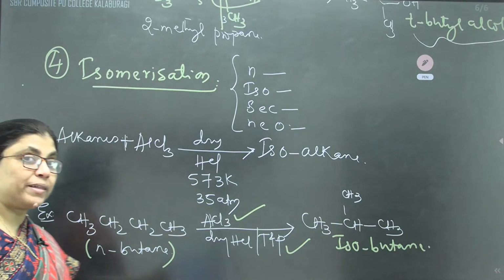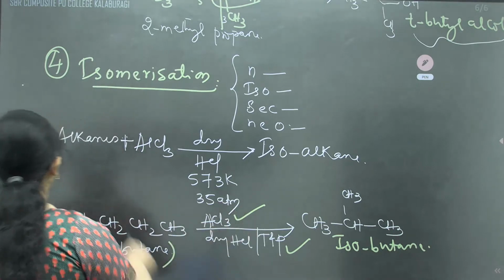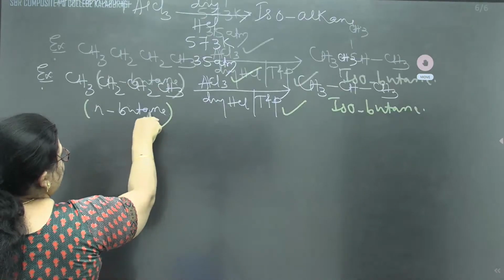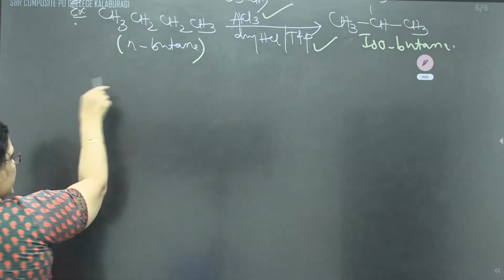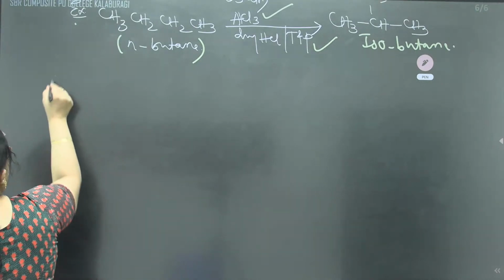Normal butane is converted into isobutane by isomerization in presence of AlCl3, dry HCl at a particular temperature and pressure. Now you may think that instead of taking butane, if I take pentane, what happens? That example we will also take, because in the NCERT text they have given it for butane, but children are asked to write for pentane.